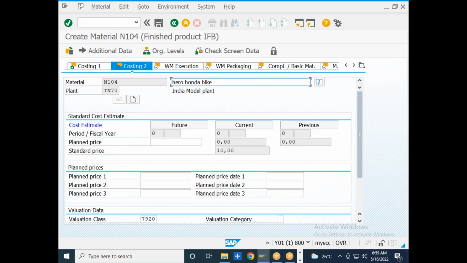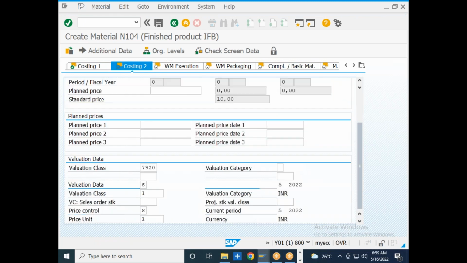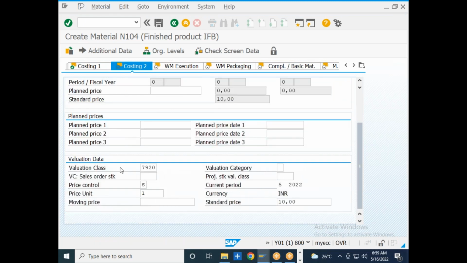So in the costing 2 view also, you will be able to see whatever valuation data is maintained, like what is the valuation class, what is the price control, and what is the price control indicator, and what is the present month that is running. The present month is May 2022, and what is the standard price. All those details will be copied over here.